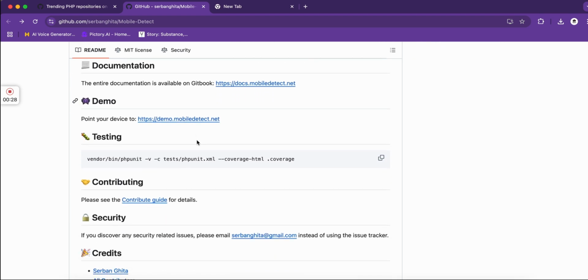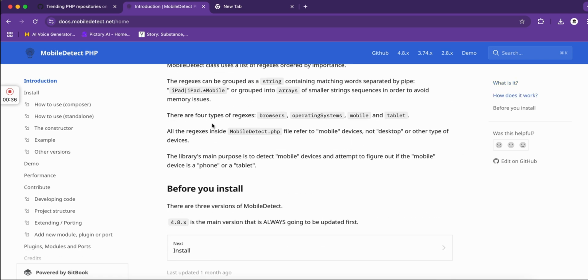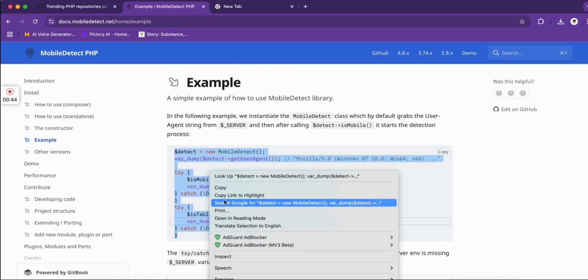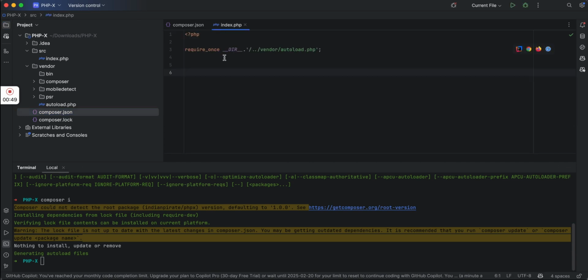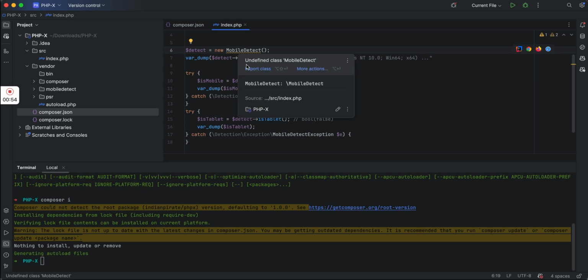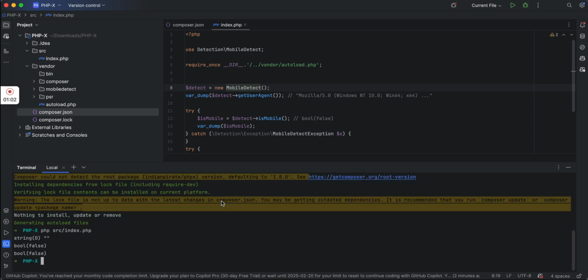There is nothing much here, so let's go to the documentation first and try to see one example. Okay, I'm just copy pasting it. Let's import the package and let's run. So you can see it is running perfectly fine.